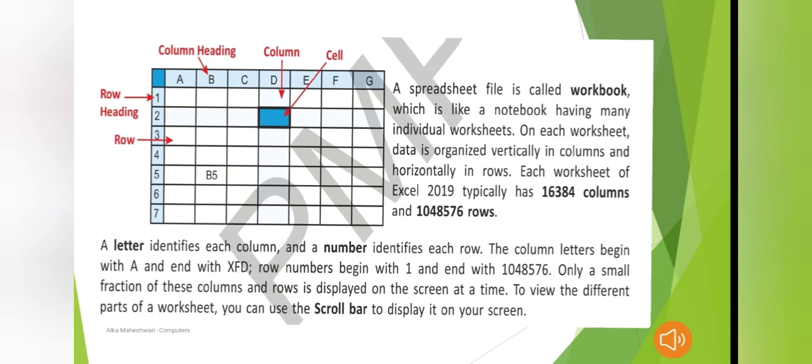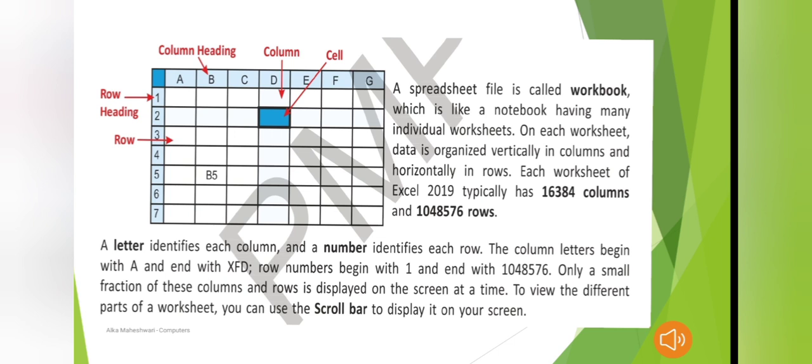As I told, an MS Excel file is called a workbook, which contains 3 worksheets by default. You may compare a workbook with your notebook, and the number of worksheets in a workbook is like the pages of the notebook. A worksheet is in tabular form, that is, containing rows and columns.